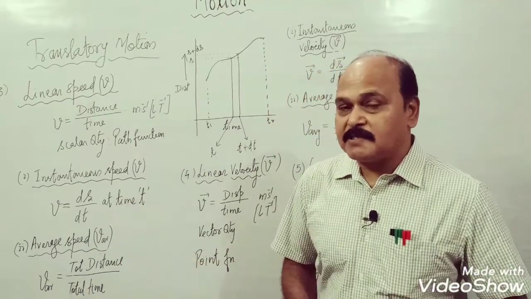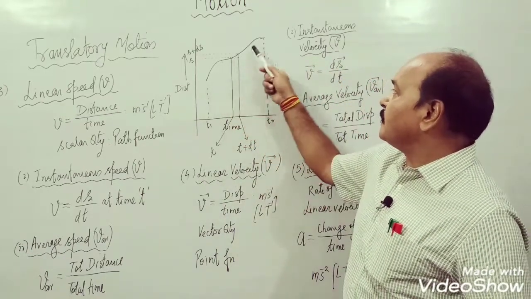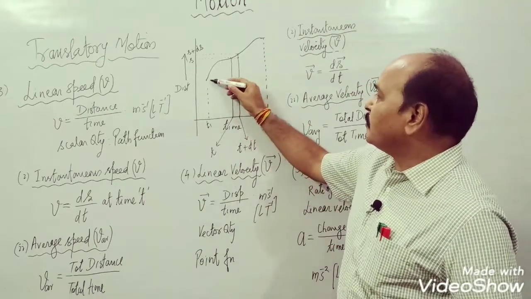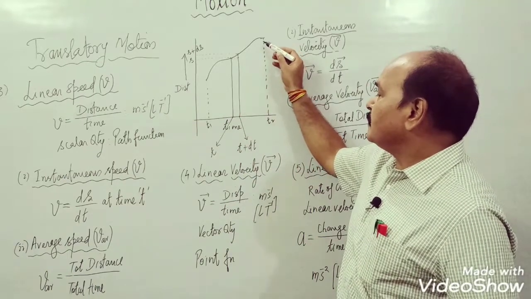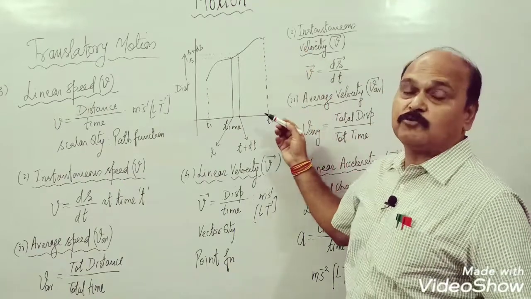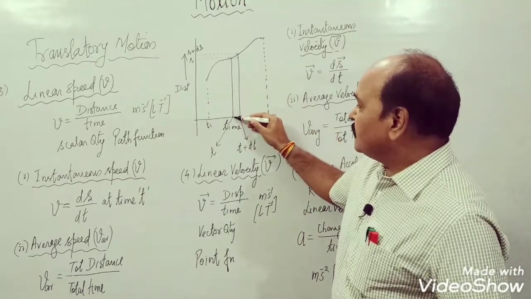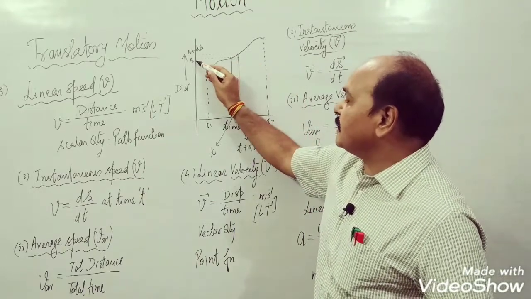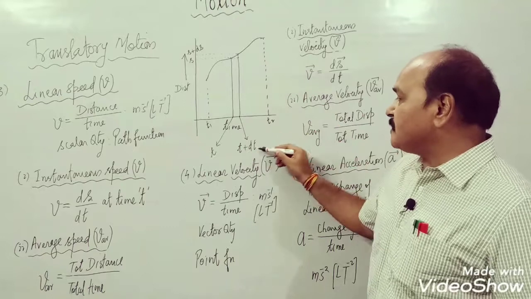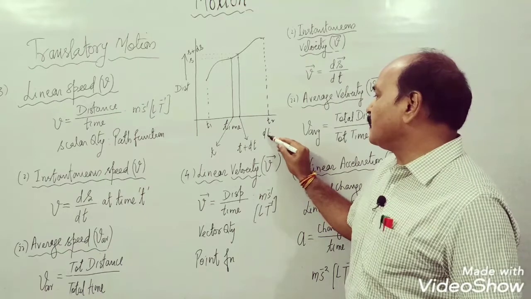So what is the meaning of instantaneous speed? Let us understand this. Suppose this is the distance-time graph of a moving object, and this object moves from here to here, and the time when the motion started was t1, and the time when the motion gets over is t2. Well, at any instant t, the distance covered by the object is, say, s. And at the very next instant, when the time is t plus dt, remember this dt is very, very small. dt is so small that it tends to 0.